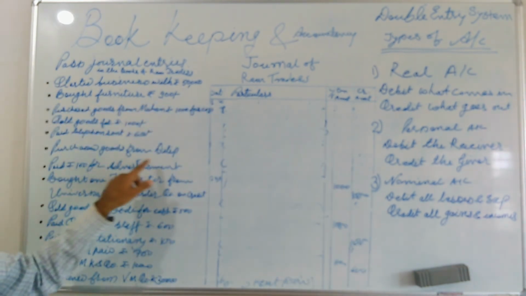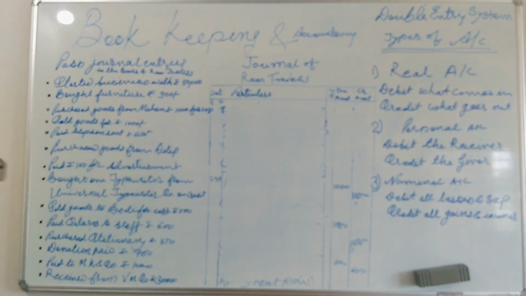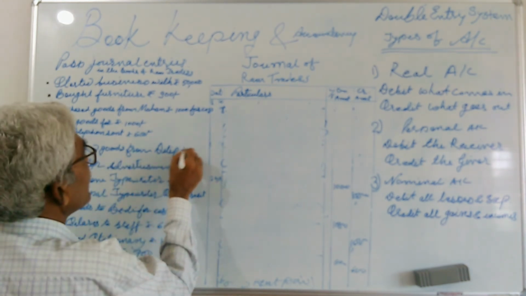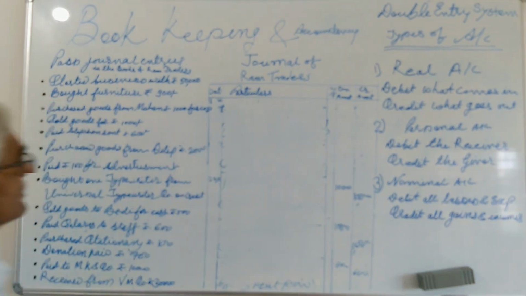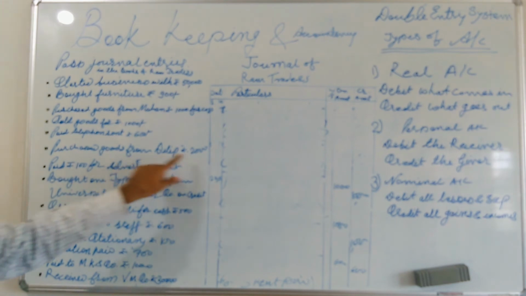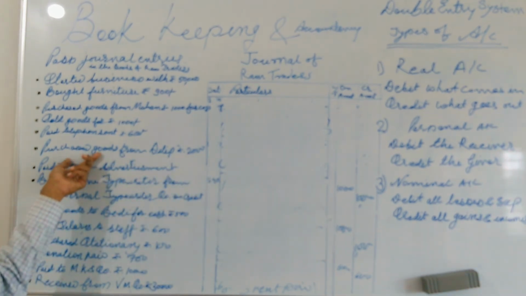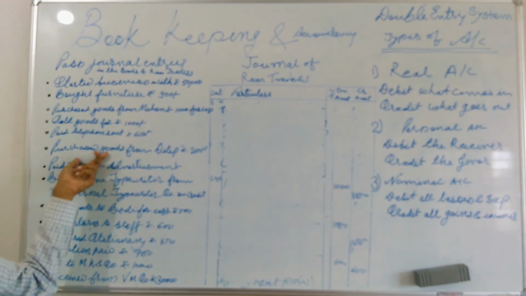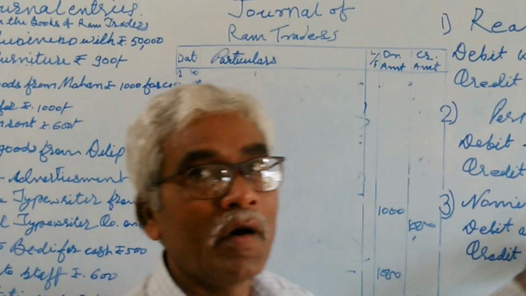Purchase goods from Dilip. Suppose rupees 2000. Purchase goods from Dilip. Purchase is an expense, and that expense comes under nominal account.